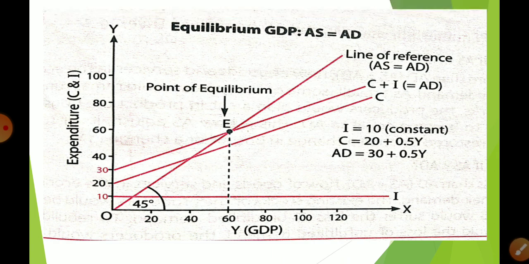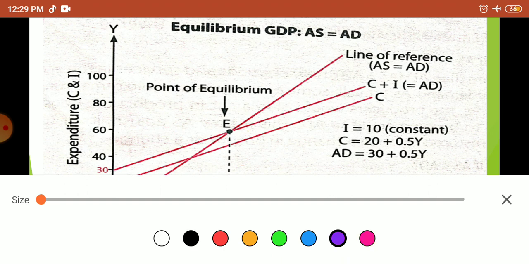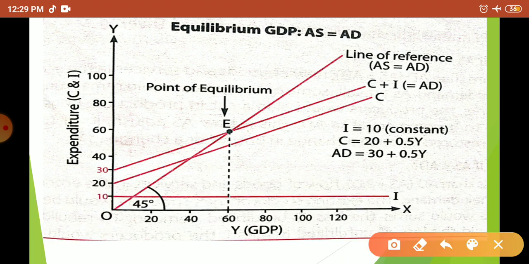Okay, so in this diagram you can see that I already told you that I is constant. Why is it constant? Because it does not change with the level of income. So it is 10, 10, 10, 10 at every level of income. So it is a constant line because of being autonomous investment. Now this line of reference is your aggregate supply or income.